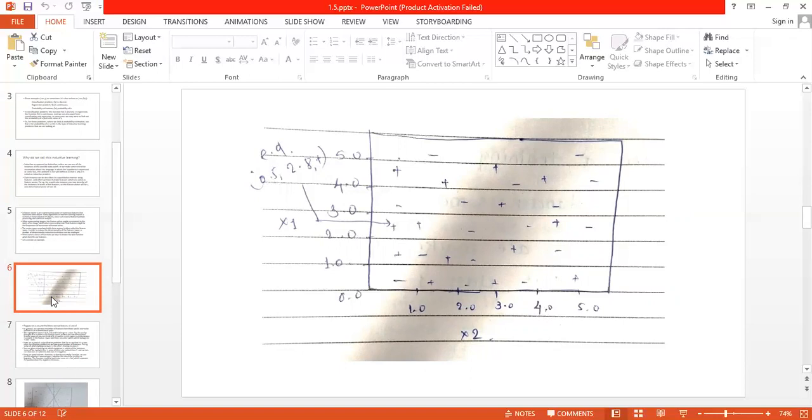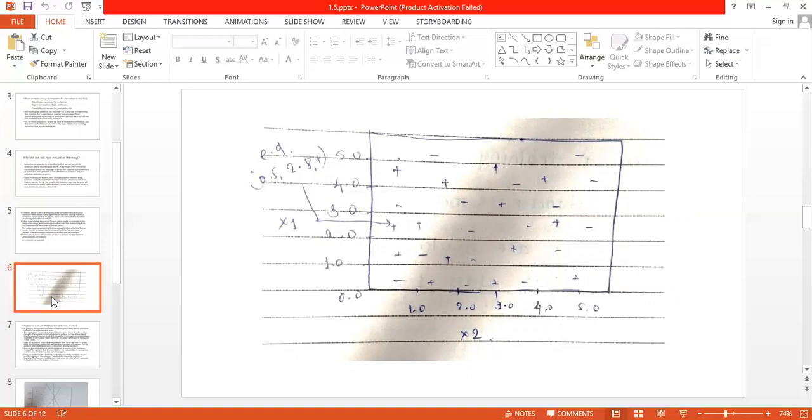The input we give to the algorithm is that points very near to these are treated as minus or negative class. The points present here are the positive class. Now we have to predict whether the data point 0.5 and 2.8 is positive or negative.